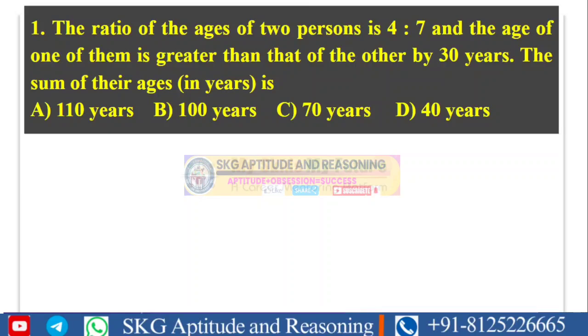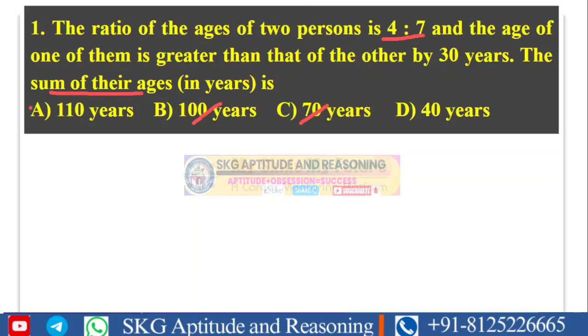If you listen to my ratios topic, you will be able to solve this question within a fraction of seconds. And why am I saying this? What is asked in the question is the sum of their ages. The sum of their ages is 11 parts. So among the given options, which one will be an 11 multiple? 40 is not an 11 multiple, 70 is not an 11 multiple, and 100 is also not an 11 multiple.